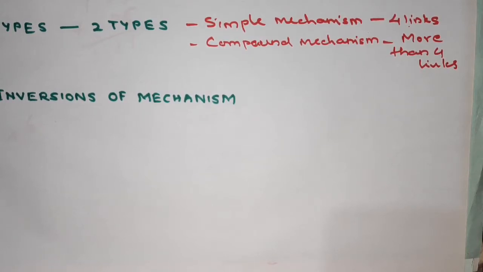Then the overall motion gets changed, but the relative motion between the links remains the same. This is called inversion of mechanism. So the process of obtaining different mechanisms by fixing different links of the same kinematic chain is called inversions of mechanism. This is the definition.